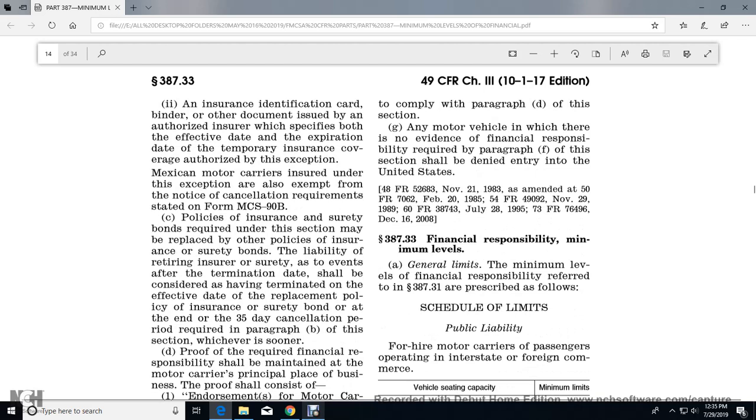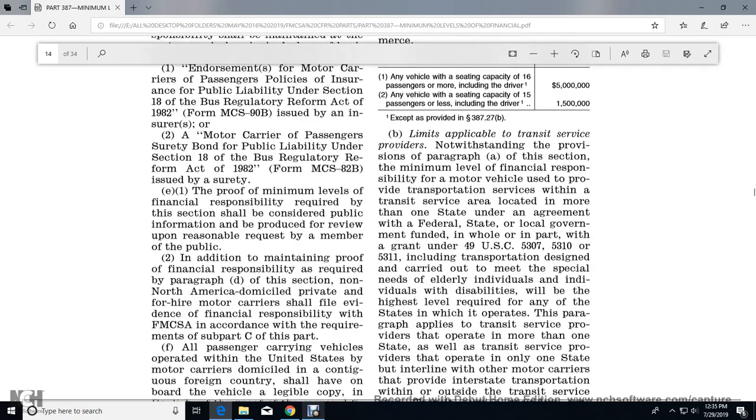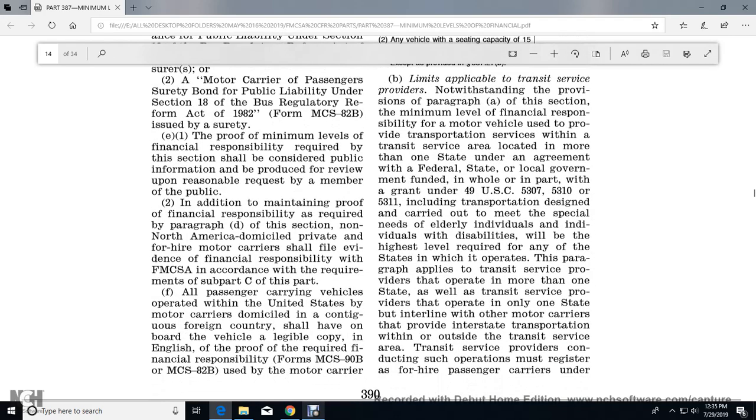387.33 Financial responsibility, minimum levels. The general limits of the minimum levels of financial responsibility referred to in 387.31 are described as follows. Limits applicable to transit service providers: notwithstanding the provisions of paragraph A of this section, the minimum level of financial responsibility of a motor vehicle providing transportation service within a transit service area located within more than one state, under an agreement with a federal, state, or local government funded in whole or in part with a grant under Title 49 U.S. Code 5307, 5310, or 5311, including transportation designed and carried out to meet the special needs of elderly individuals and individuals with disabilities,